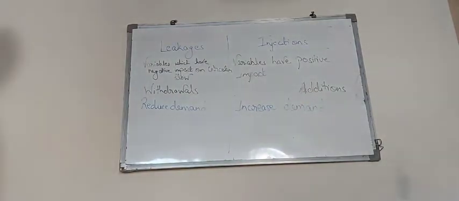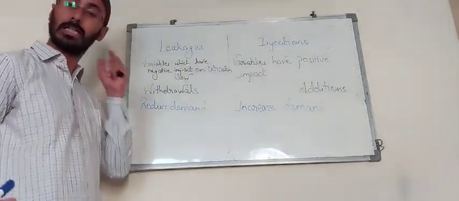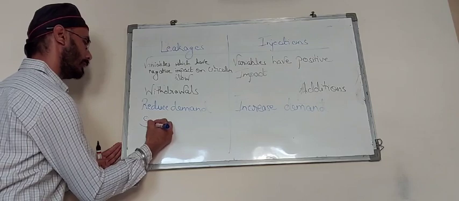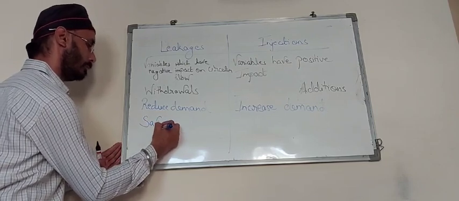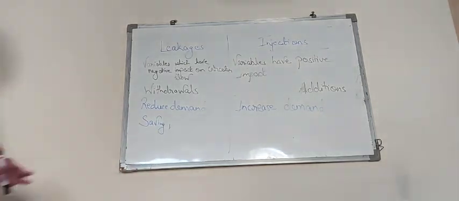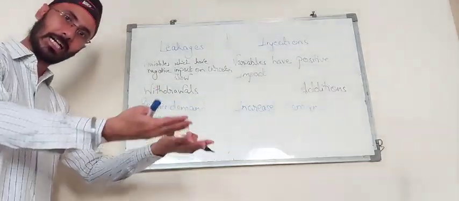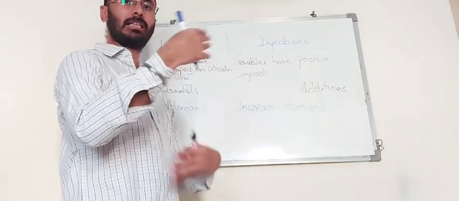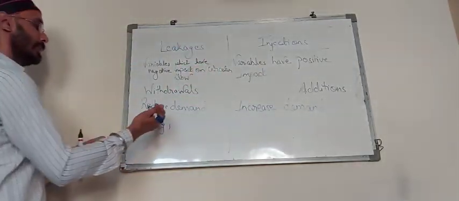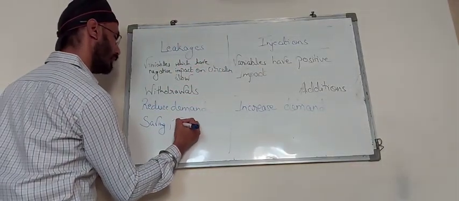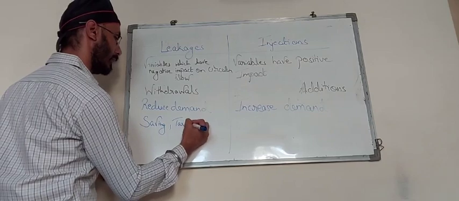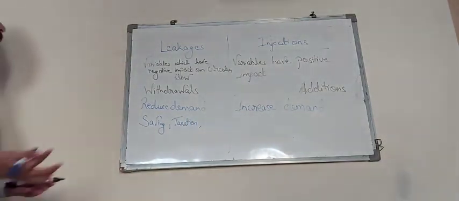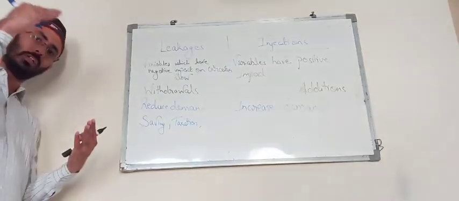So basically, we should remember the examples. Savings: whatever amount we are saving from our income will be part of leakages, because we are withdrawing that amount from the circular flow. We are not making the circular flow smooth. Similarly, whatever tax we are paying, so taxation is another part. Whatever direct and indirect taxes we are paying are again leaked from the circular flow.